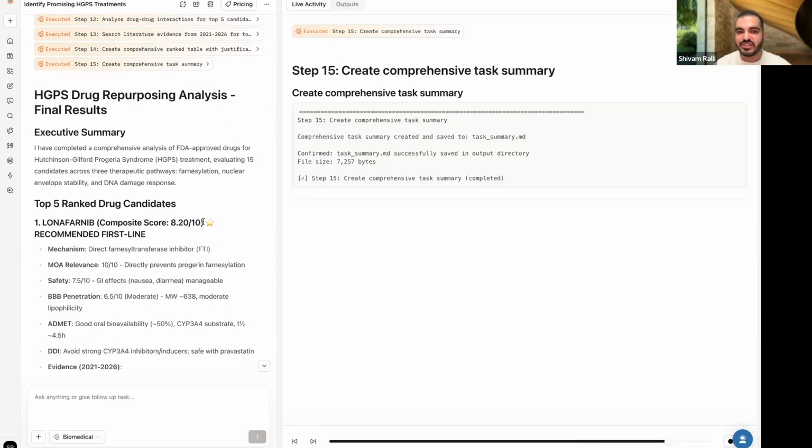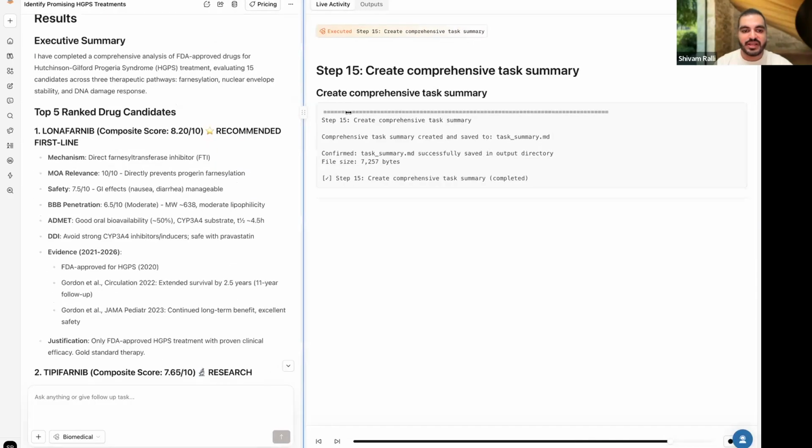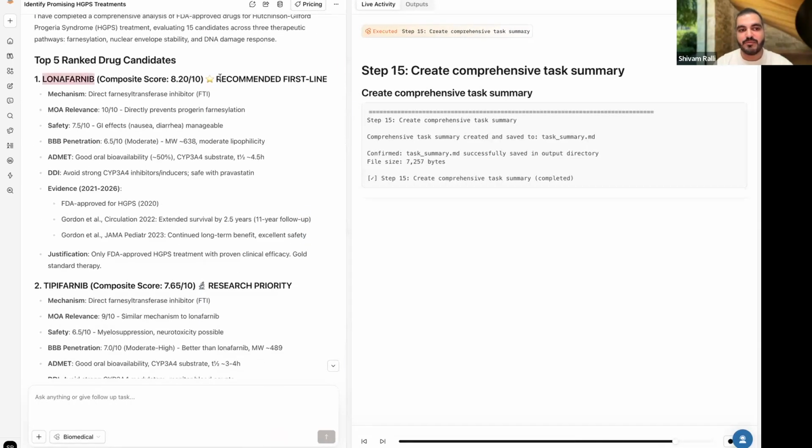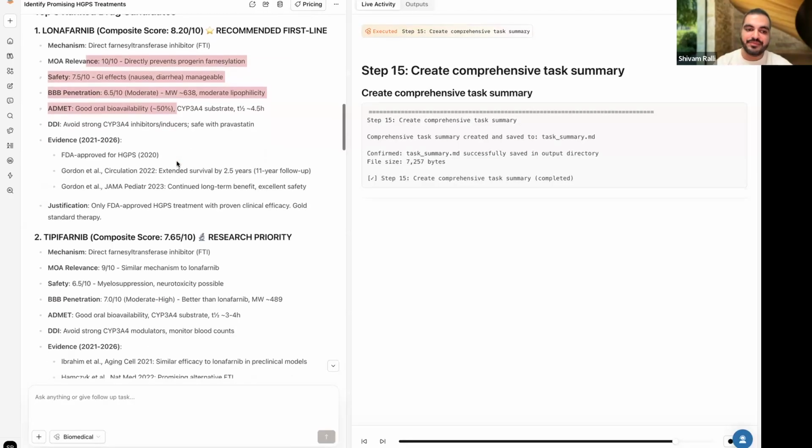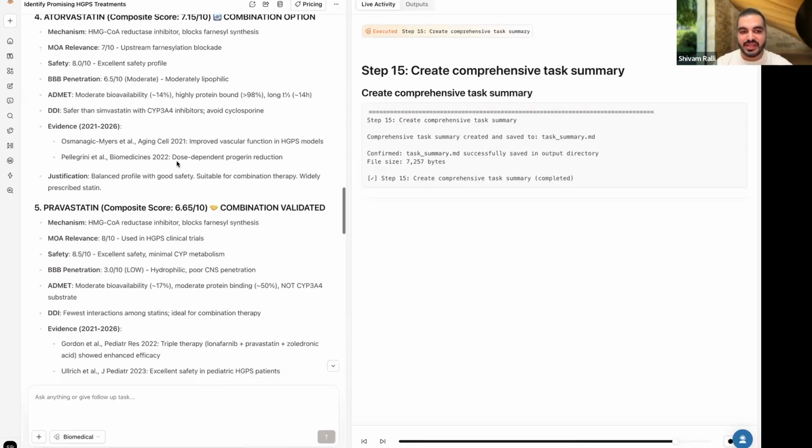And a final answer comes here on the left hand side of the screen, where it gives you an output example of what it has found, what the composite score is, and why it thinks that this drug, especially for the discovery use case, is best for your use case, and how you can build upon this if that is the region you're working on as of right now, right? So that is basically the idea here.